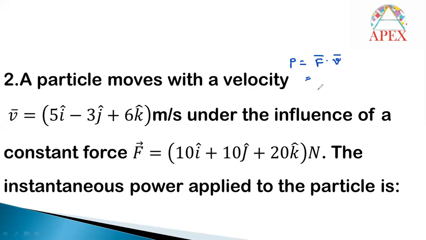Since both F and V are given in terms of vector quantities only, so directly you can take the dot product only. By taking dot product between these two, first you can multiply the i components. 5 into 10, how much it will be? 50. And about j components, minus 3 into 10, that is minus 30. And for k component, 6 into 20, that is plus 120. Totally 50 minus 30, 20, 20 plus 120 will be 140. Finally, the answer is 120 watt only.